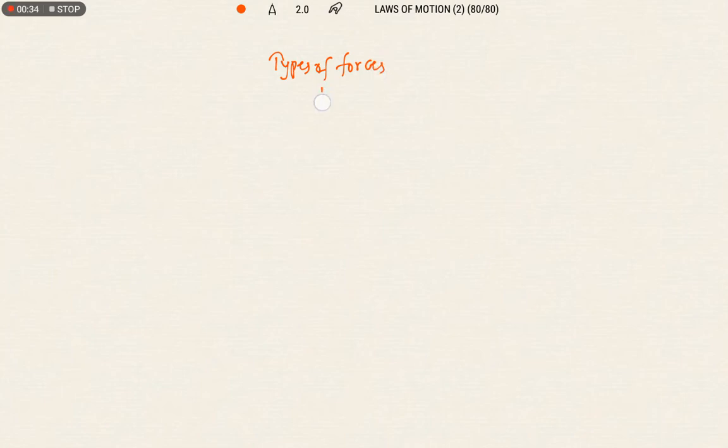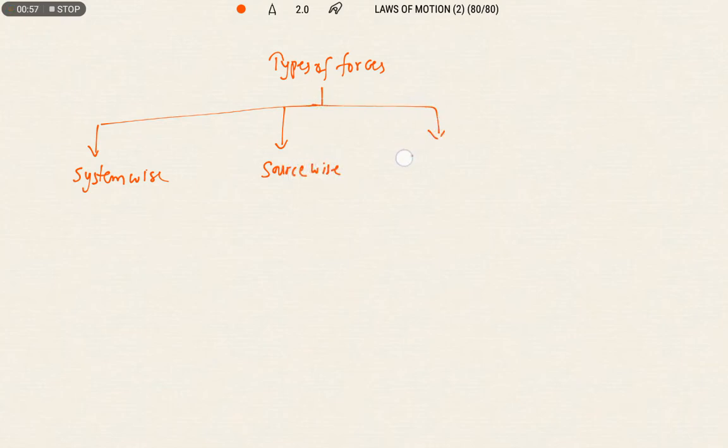So we can classify the forces into different categories on the basis of the system wise, and source wise, on the basis of the frame of reference, and on the basis of the nature of force.